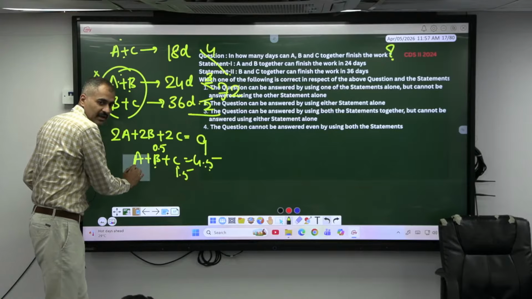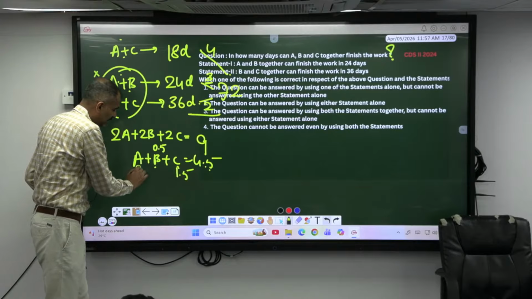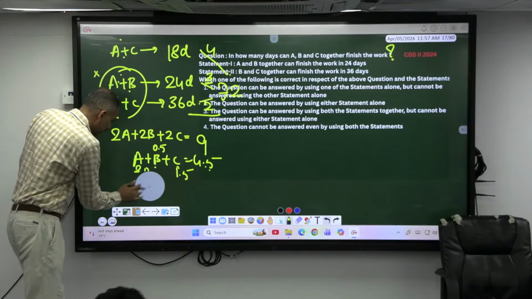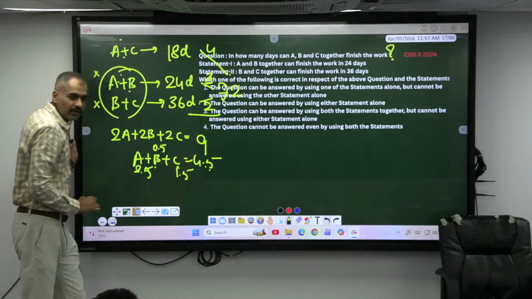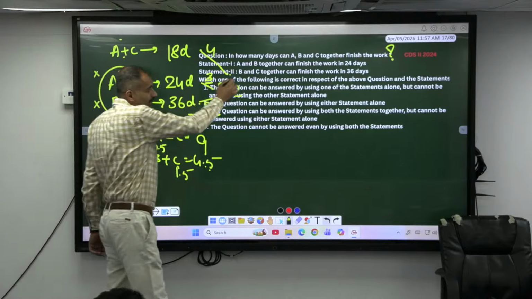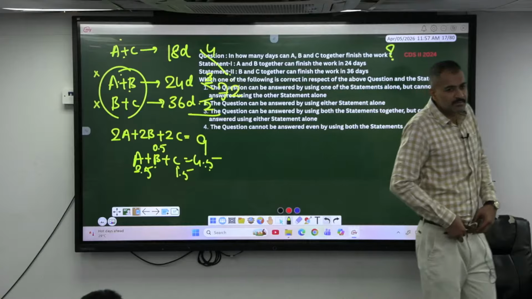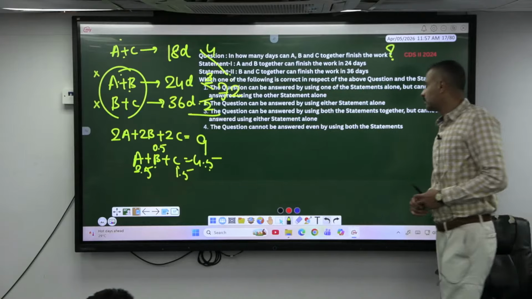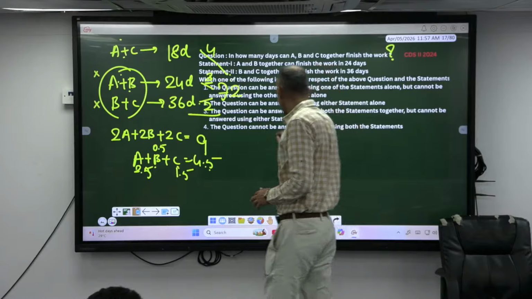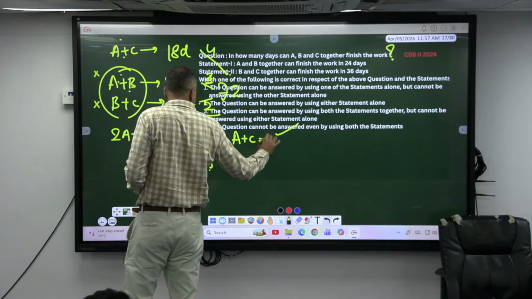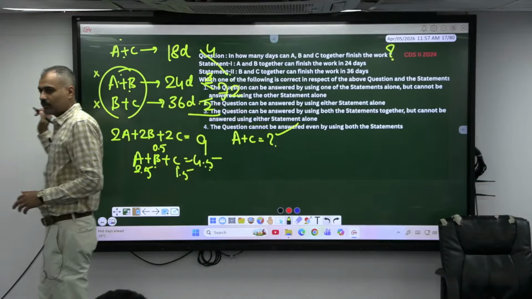How much is A? 2? Yeah, isn't it or not? 2.5, madam. Okay, 2.5. So what was required here? A plus C's work. The question cannot be answered in this particular case. What is the data required? A plus C's time taken to complete the work was required.